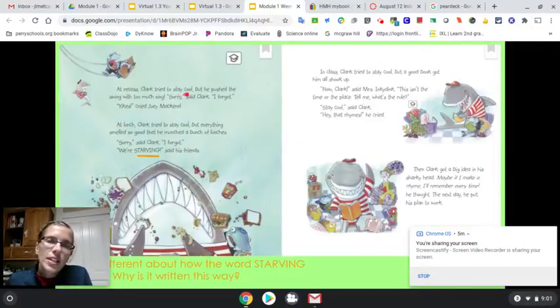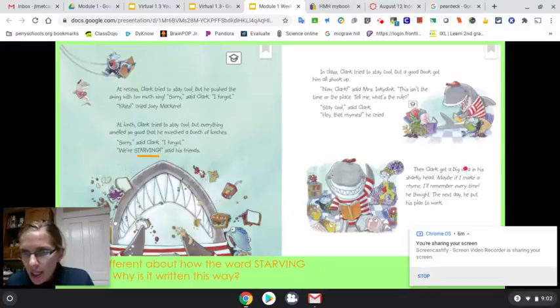At recess, Clark tried to stay cool, but he pushed the swing with too much zing. "Sorry," said Clark, "I forgot." "Yikes!" cried Joey Mackerel. At lunch, Clark tried to stay cool, but everything smelled so good that he munched a bunch of lunches. "Sorry," said Clark, "I forgot." "We're starving," said his friends. In class, Clark tried to stay cool, but a good book got him all shook up. "Now, Clark," said Mrs. Inkydink, "this isn't the time or place. Tell me, what's the rule?" "Stay cool," said Clark. "Hey, that rhymes," he cried.